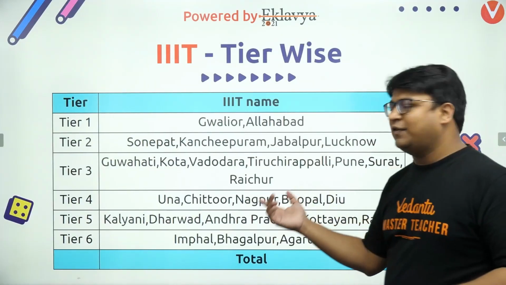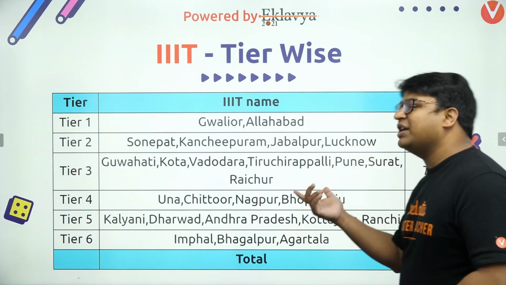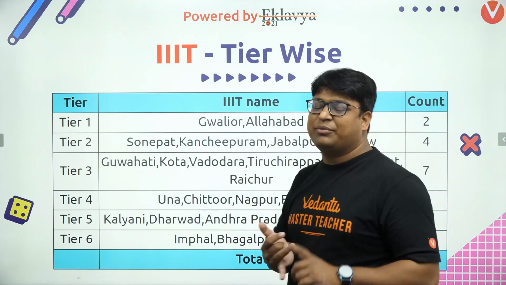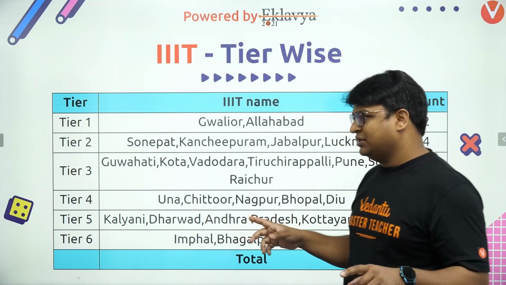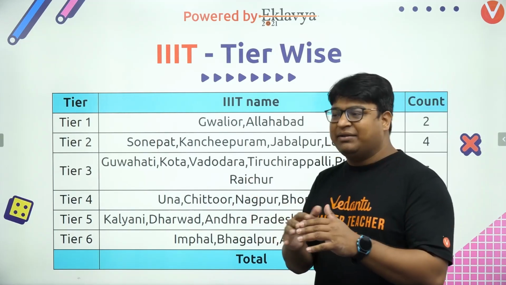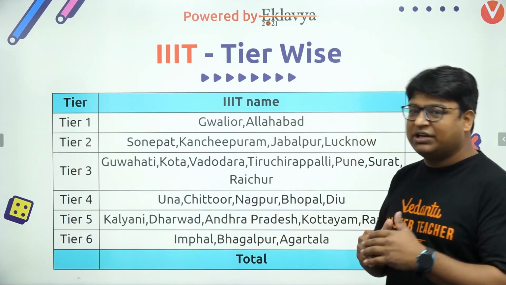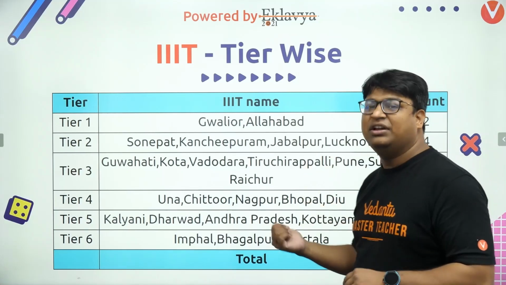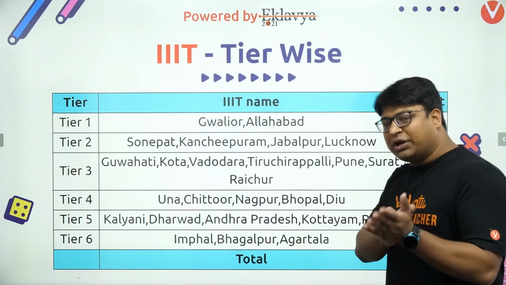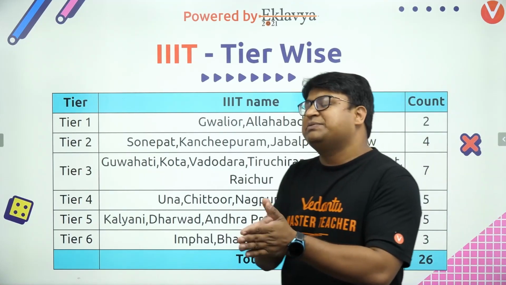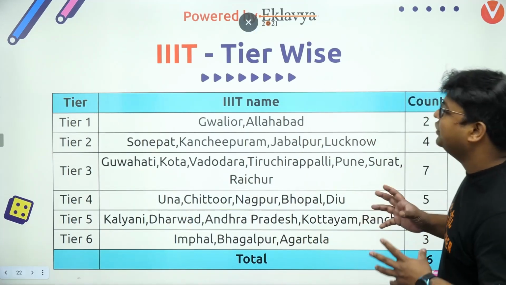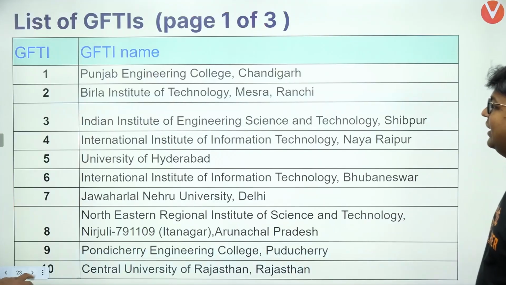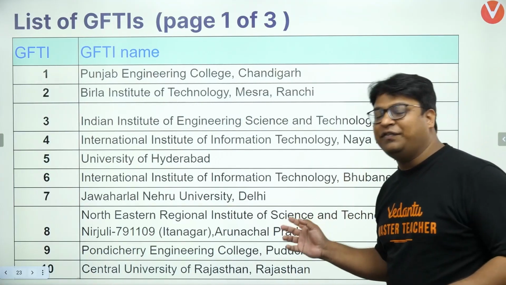The same process was followed for IIITs. Now IIITs have primarily branches such as computer science or artificial intelligence or information technology, and they are present with different names. So we combined them and considered them as the same branch. Wherever CSE was present, we considered CSE. If CSE is not present, then whatever is closely related to CSE was considered as CSE, and the ranking was made. Alright, we now move to the order of the GFTIs, and this is the order of GFTIs.